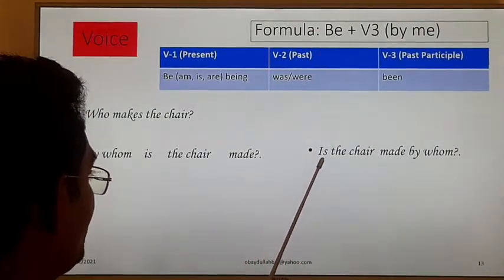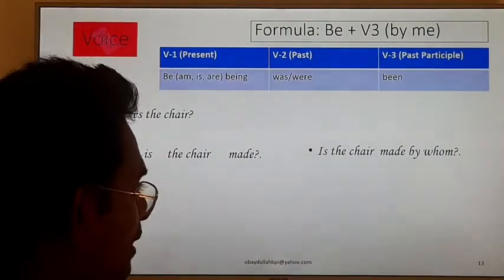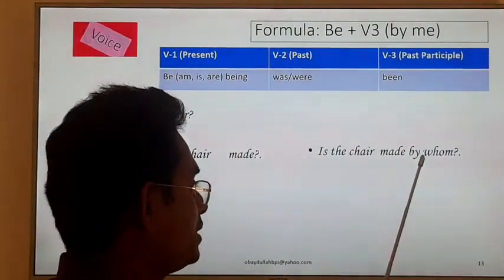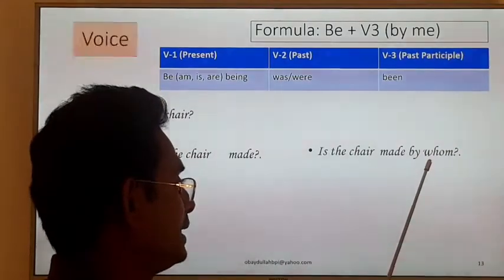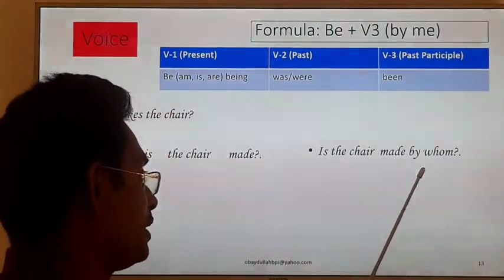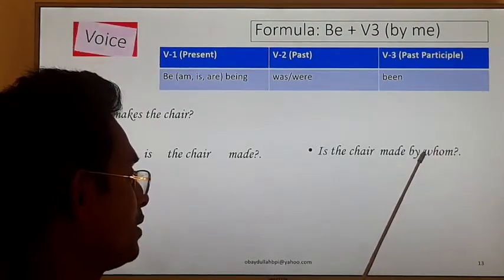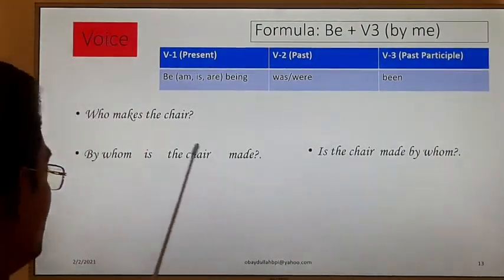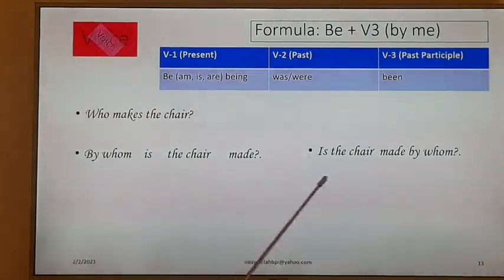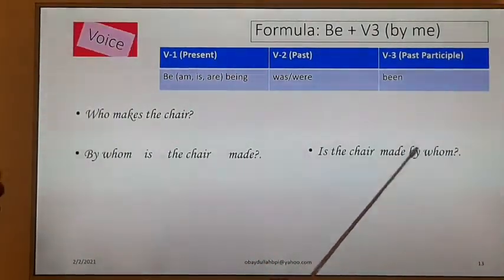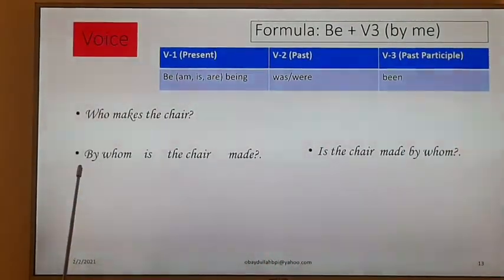We cannot use the WH word at the end of a sentence. Always, all the time, we have to use the WH word, the interrogative pronoun, at the beginning of the sentence. That is why I have placed "by whom" at the beginning. Clear? This way we have to change.